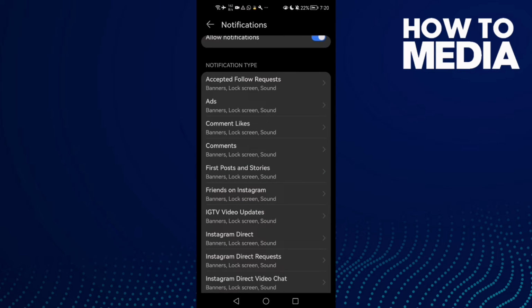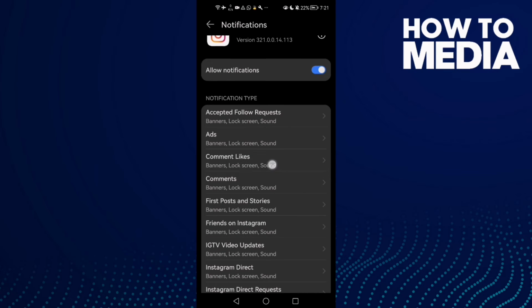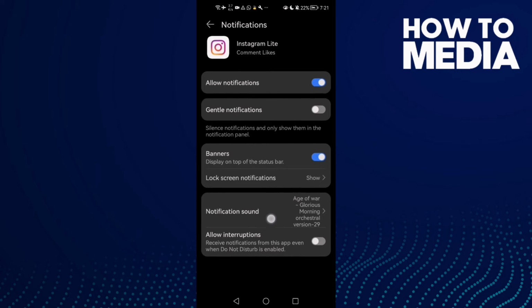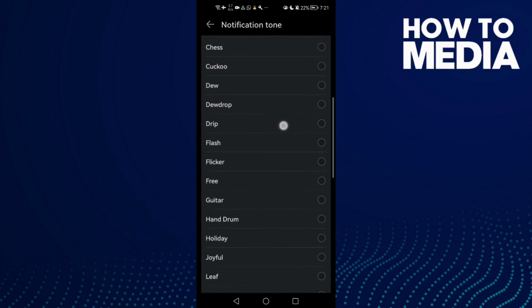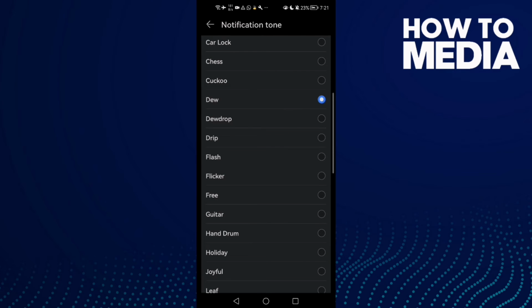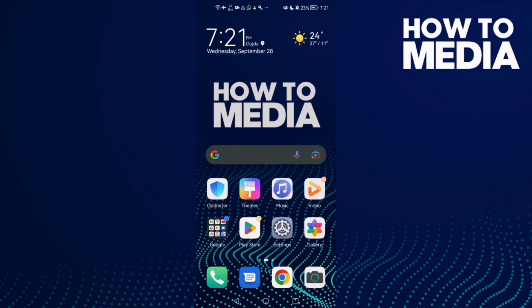And here just select any notification type, like comment, likes, and then click this one, notification sound. Now you can select any notification sound you want here, and then go back, it will be saved. And that's it, it's easy. That's how to change notification sounds for each app on your Android phone.